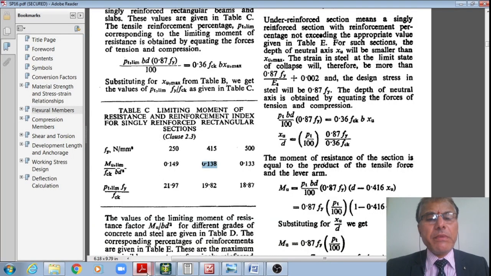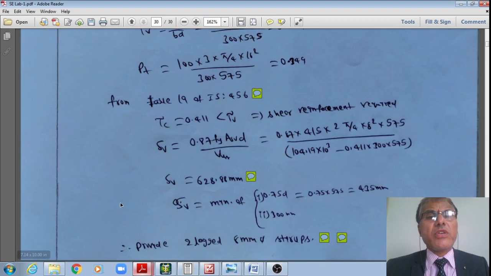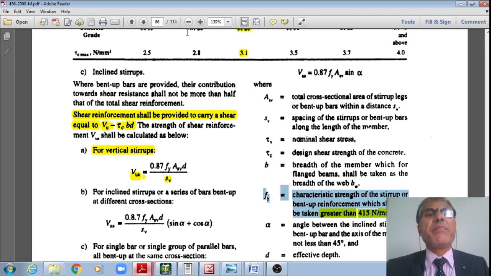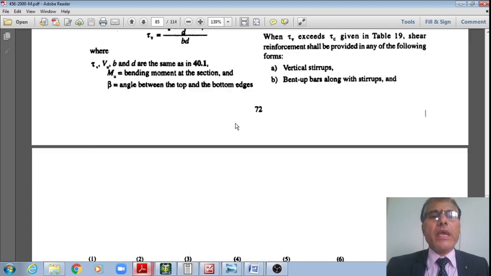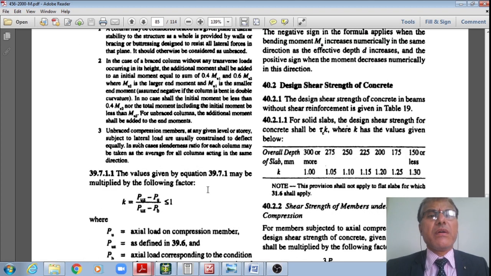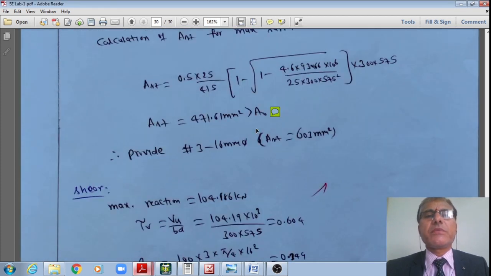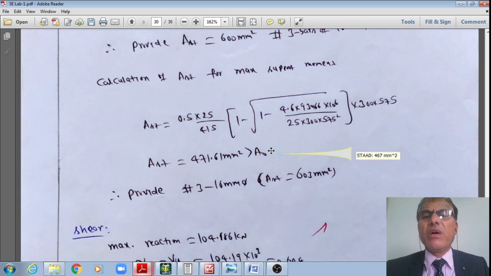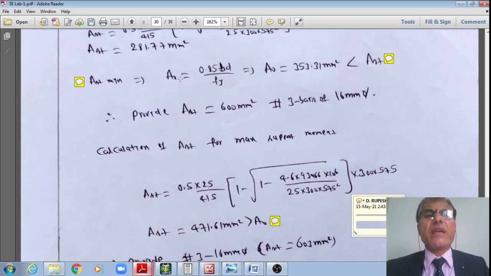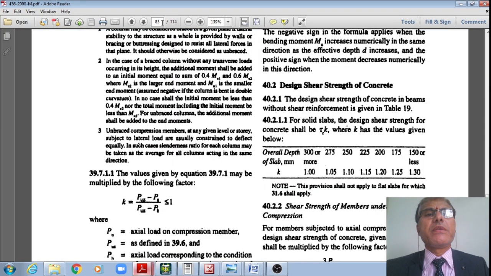I do have the minimum area of the stirrups that should also be provided, right? The minimum spacing of the stirrups should also be provided. How? That is from page number 47. Let me go to page number 47. I am there on page number 47, right?